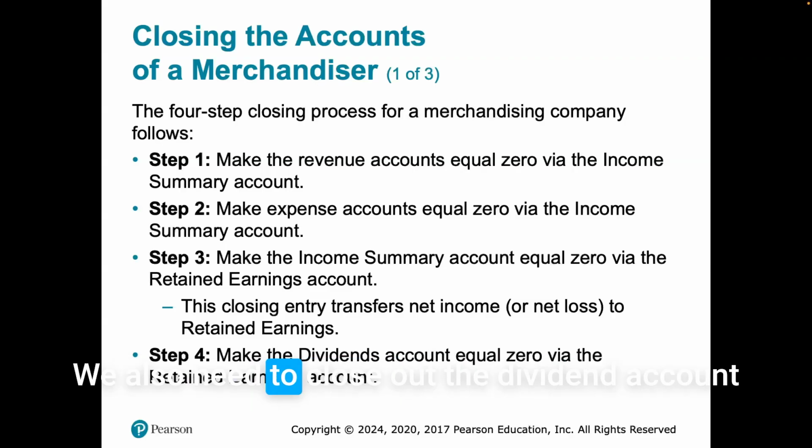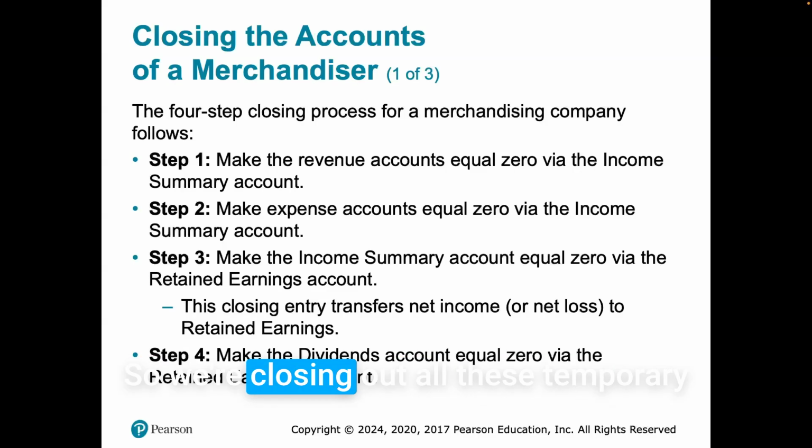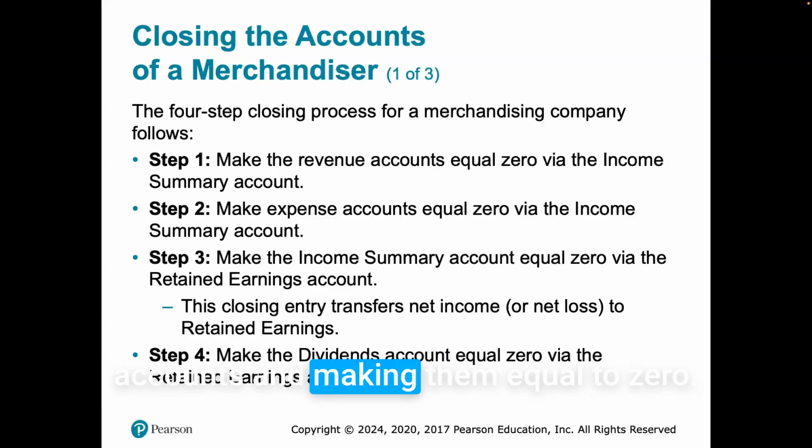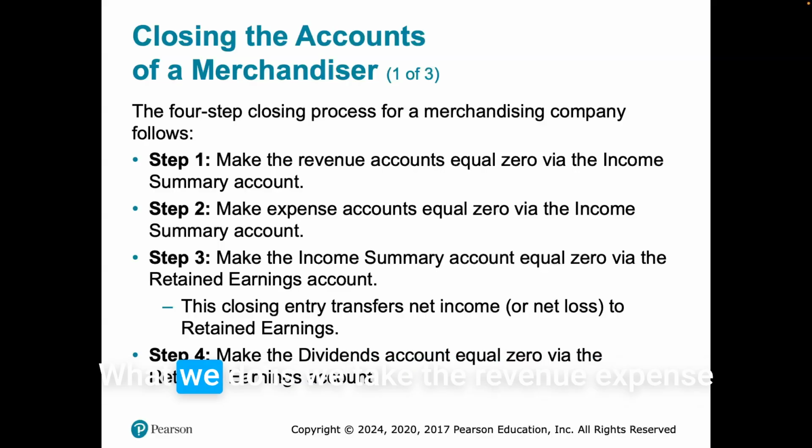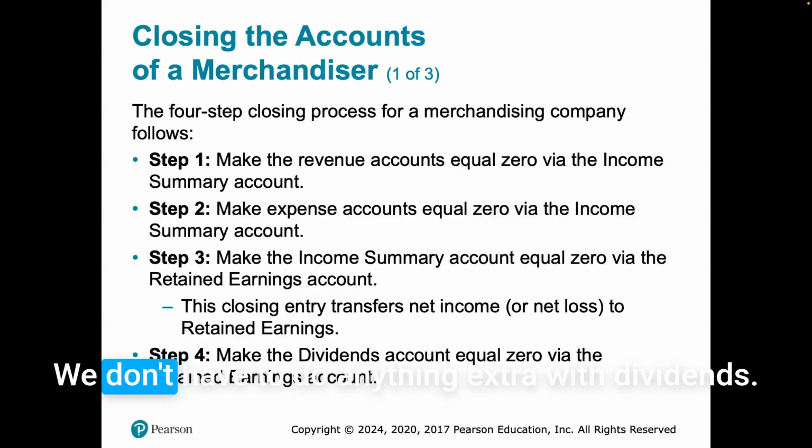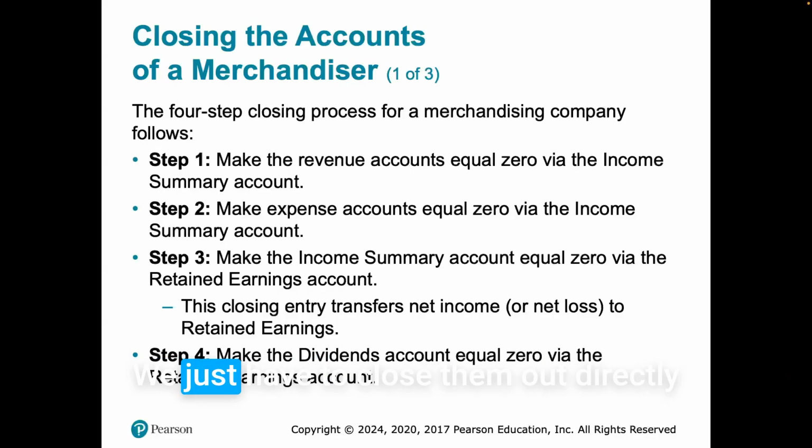We also need to close out the dividend account to zero via the retained earnings account. So we're closing out all these temporary accounts, making them equal to zero. We take the revenue and expense accounts, transfer those into income summary, then take the income summary and transfer that into retained earnings. We don't have to do anything extra with dividends. We just close them out directly into retained earnings.